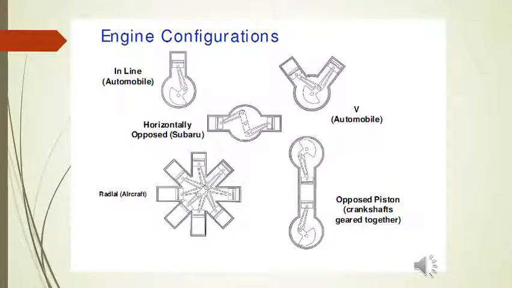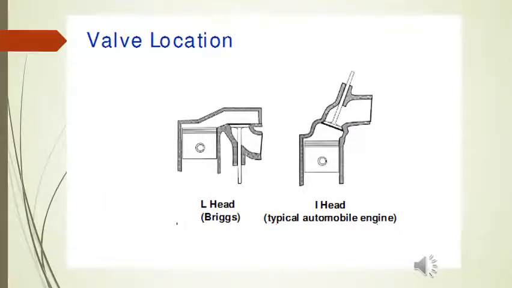So these are the line diagrams of engine configurations: inline engine, V engine, radial engine and opposed piston engine. And these are the diagrams of L head and I head engines.